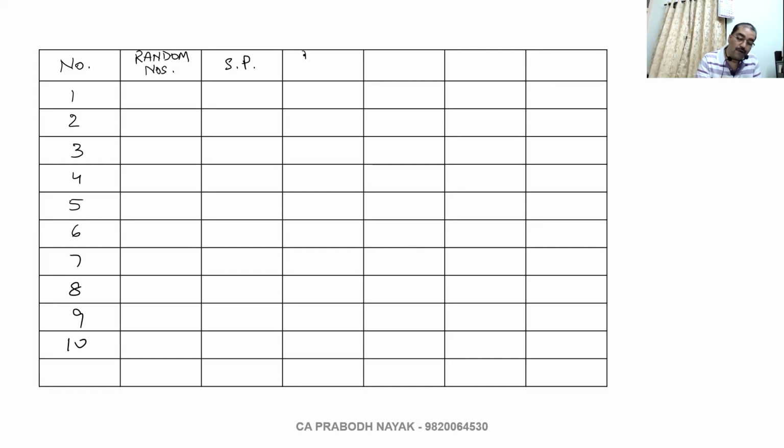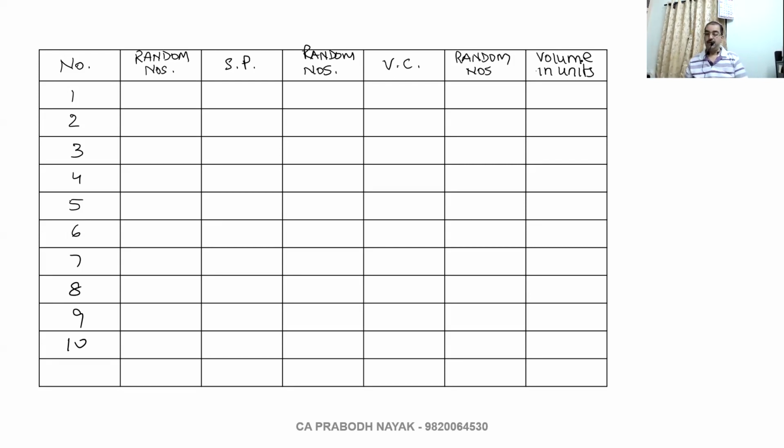Again random numbers. Variable cost. And then random numbers. For sales volume.